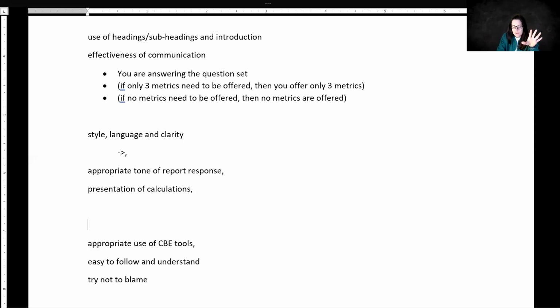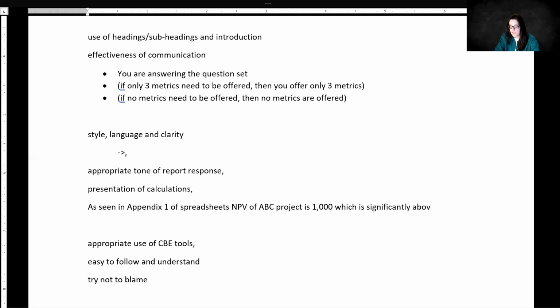So you will need to say that, as seen in Appendix 1 of the spreadsheets, NPV of ABC project is, let's say, 1,000, which is significantly above 0, and so on. So this means that the calculation of NPV should be done there, and everything should be done in spreadsheets unless it is something that is very easy, like A divided by B.